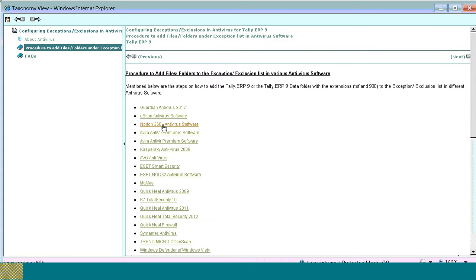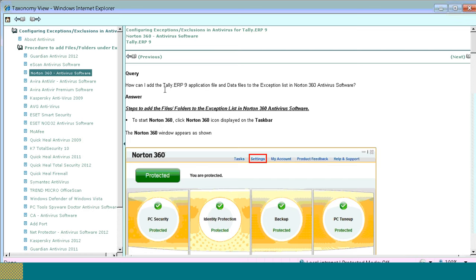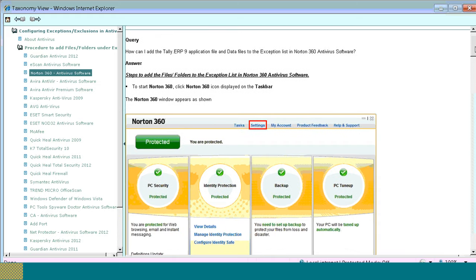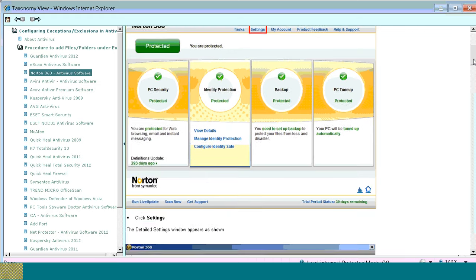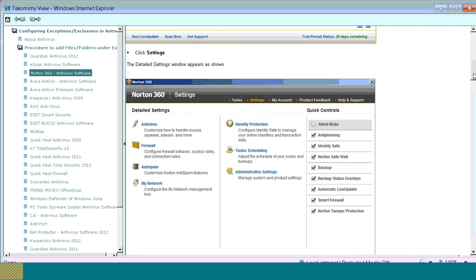I'll click on Norton 360. You have to follow these detailed steps which are given in the KB article, or else you can contact your system admin in order to add the exception also. As per Norton, you have to go for settings. The detailed settings window screen will appear.